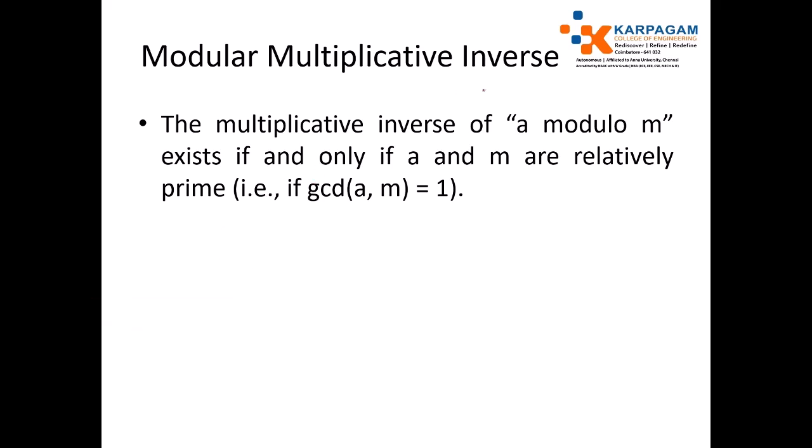The multiplicative inverse of a modulo m exists if and only if a and m are relatively prime. Relatively prime means if you supply a and m, the GCD, greatest common divisor, will be 1. So that is relatively prime or co-prime. The multiplicative inverse of a modulo m exists if and only if GCD of a and m is equal to 1.